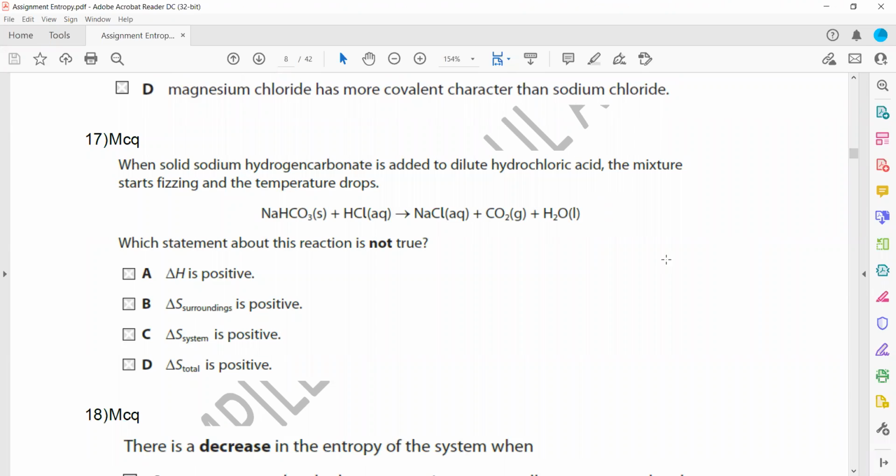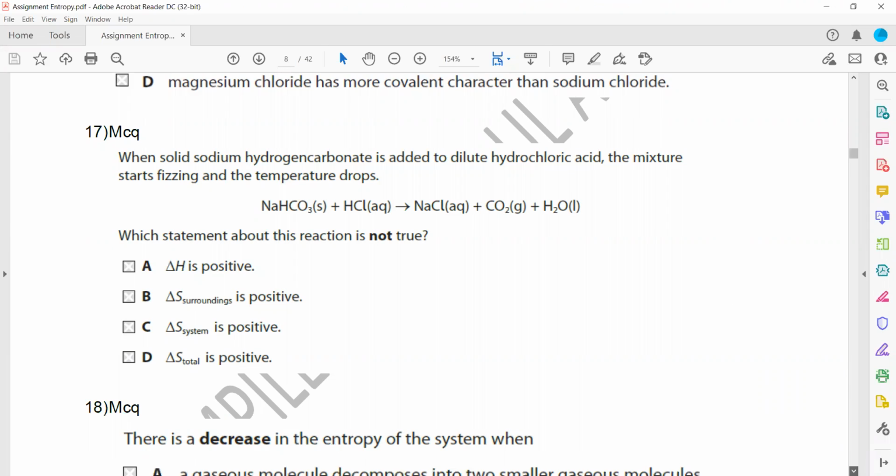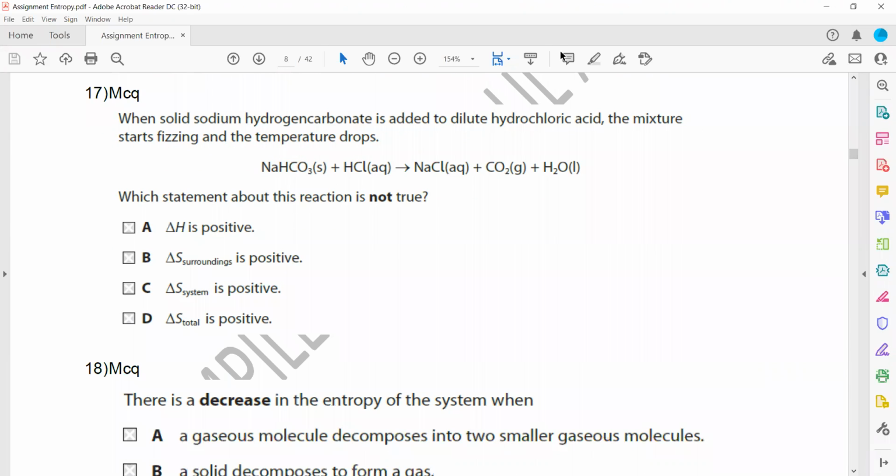When solid sodium hydrogen carbonate is added to acid, fizzing occurs and the temperature drops. Which statement is not correct for this? Delta H is positive, since the temperature drops and the reaction is endothermic.